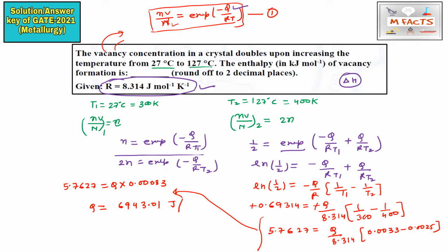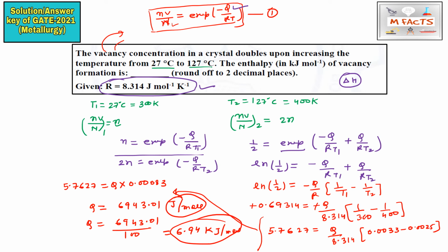This value is in joule per mole, but the question asks in kilojoule per mole, so we divide by 1000 and get 6.94 kilojoule per mole. This is the actual answer.